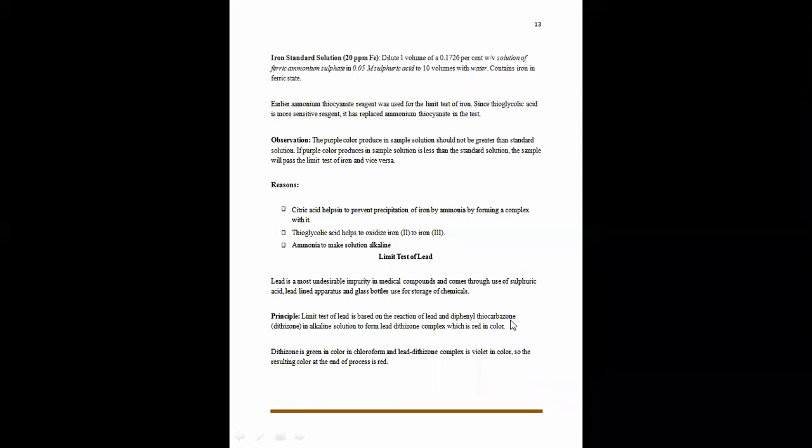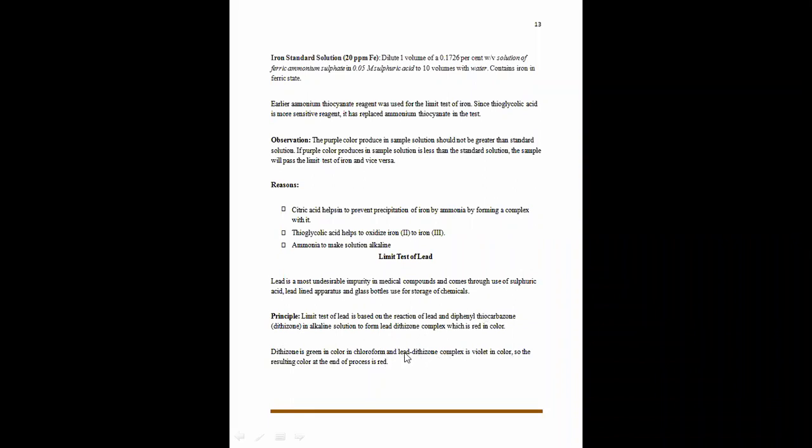See, when iron reacts with thioglycolic acid, it gives a purple color. Here, when lead reacts with diphenyl thiocarbazone, it produces a red color solution. Now, basically, this diethizone, the diphenyl thiocarbazone, which is the chemical used here for the limit test of lead determination, is green in color in chloroform.